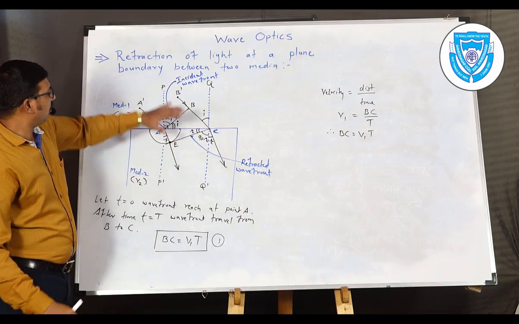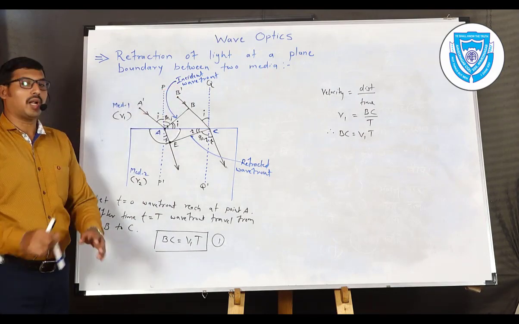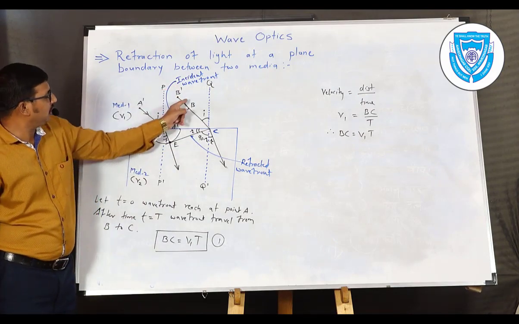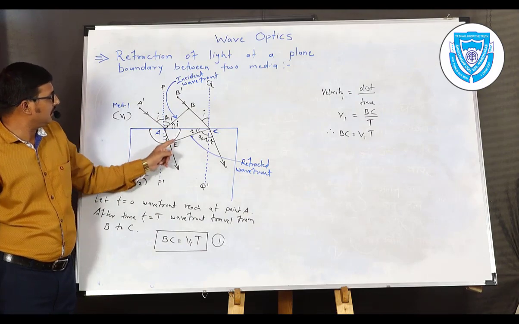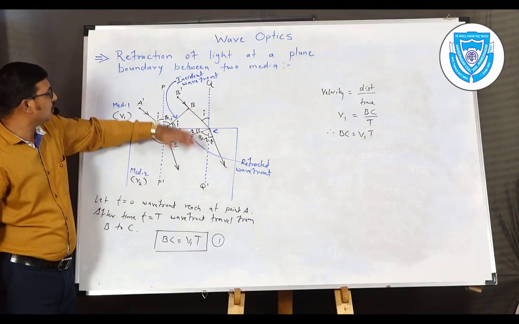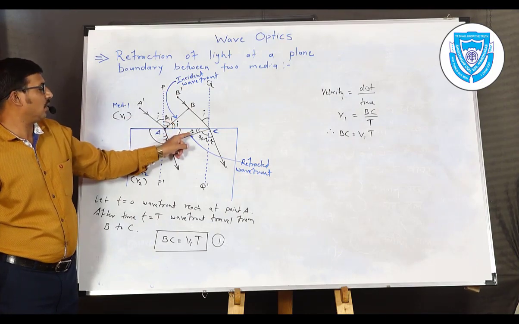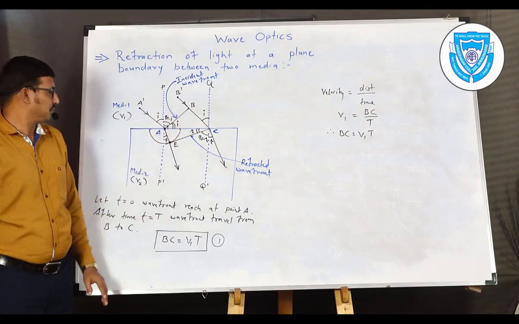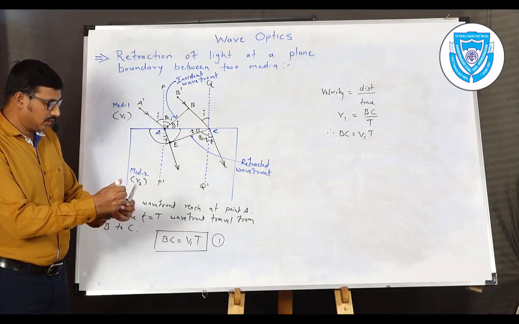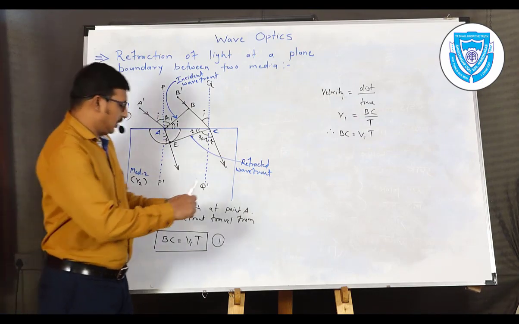So by the geometry of the figure we have two triangles, triangle ABC and triangle AEC. In these two triangles we have this as the angle of incidence and this as the angle of refraction. Now let us begin with the next part. See here.